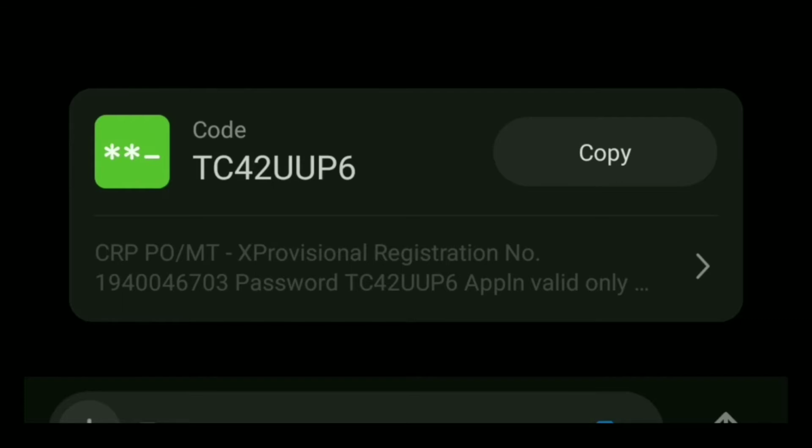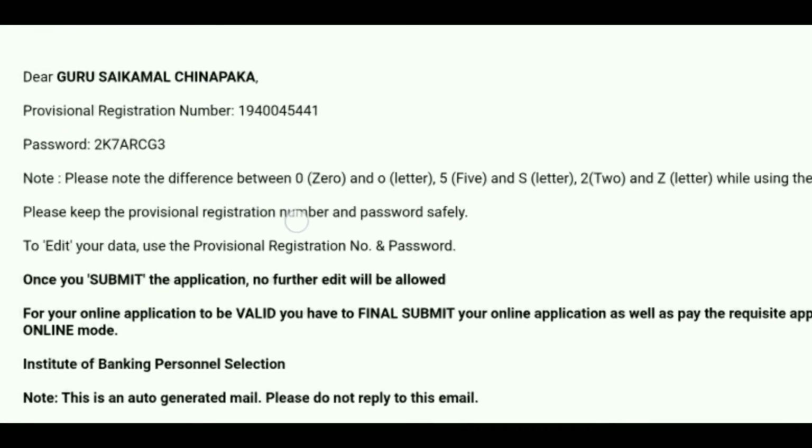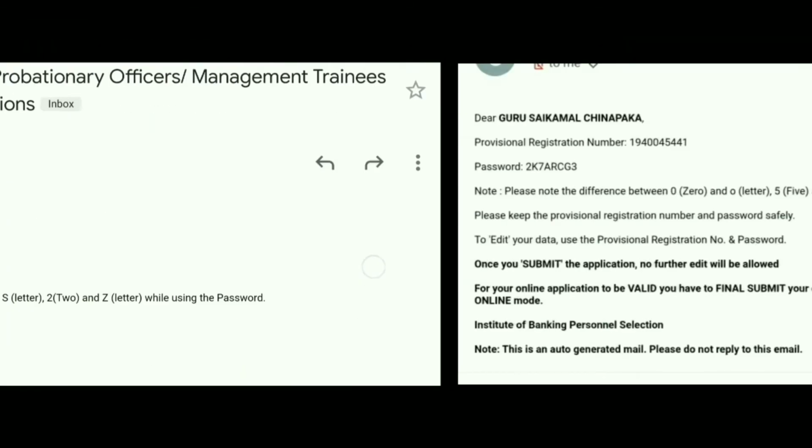And also we will get these numbers by mail. We will get a mail like this. Dear Guru Sai Kamal Chinnapaka, provisional registration number will be something, password is something. Please note the difference between 0 and O, 5 and S, 2 and Z while using the password. So please check your password clearly. Don't make any mistakes while entering the password. With these credentials you can log in to the application.